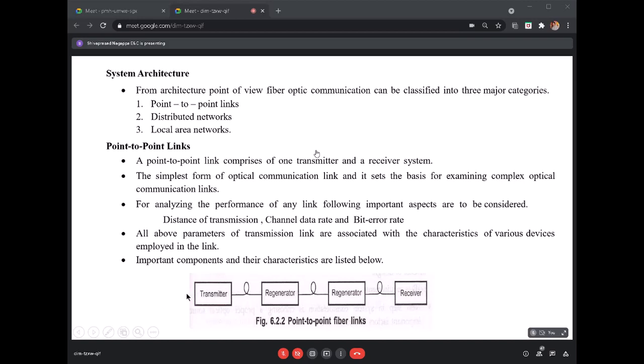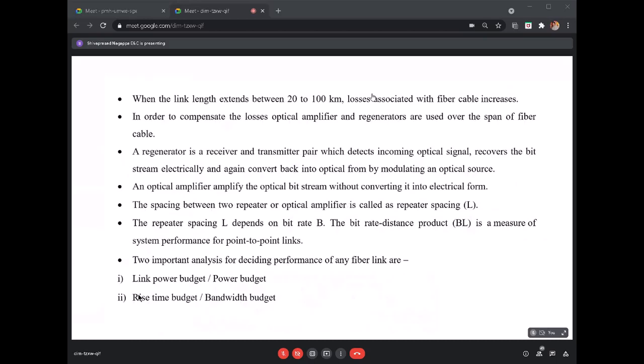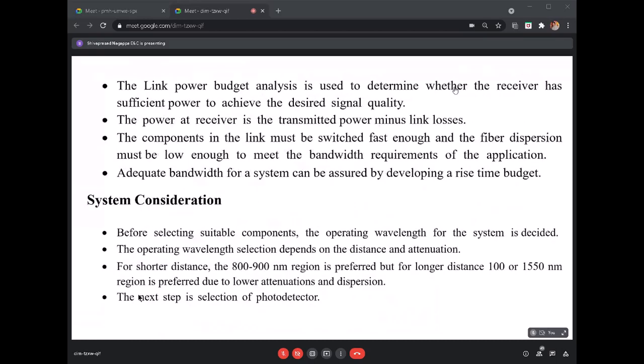Here you will have an information source in the transmitter. The source will be connected to this optical transmitter. Here it is an optical fiber. In between, we will place regenerators, and after the regenerator, you will have a receiver. At the receiver, it is again decoded using a PIN or avalanche photodiode.